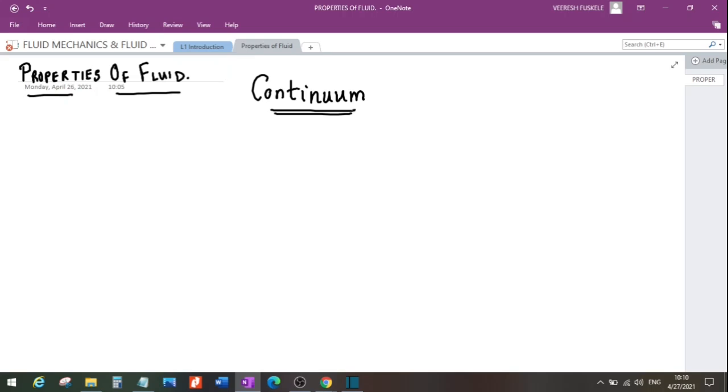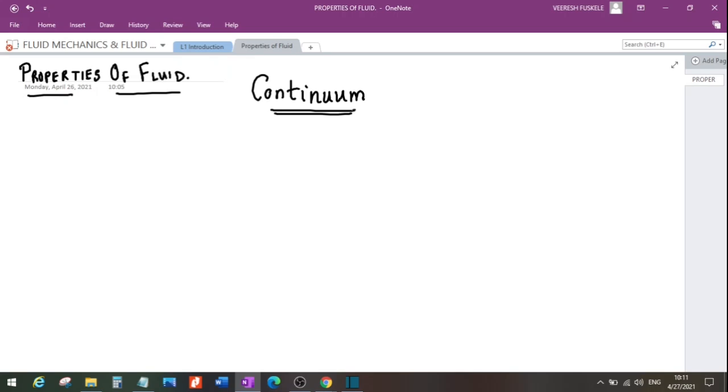I suppose you might have studied this definition in class 12th. Kinetic theory of gases also, maybe. So as long as we are not interested in the mechanism of the origin of the pressure, we can actually ignore the molecular motion and think of this pressure as simply force per unit area, right?